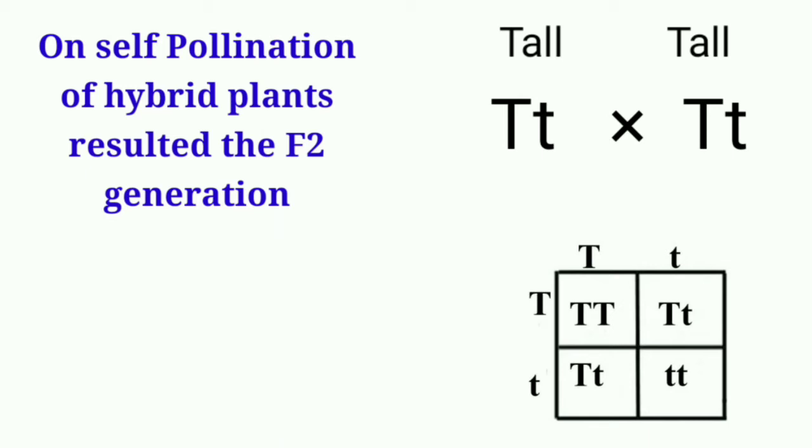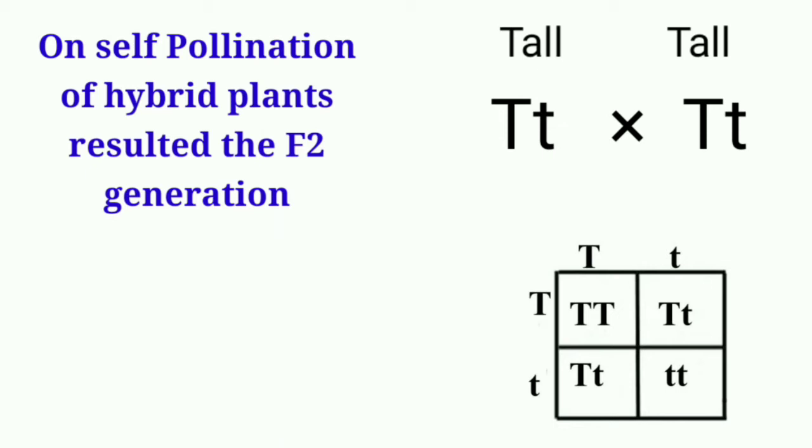But in the case of small t in the F2 generation, it gets expressed again. That means during the formation of gametes in the F1 generation, these two alleles segregated into different gametes. This is what this law says: the alleles get segregated, and in the F2 generation, when two recessive alleles come together, they express their character independently.